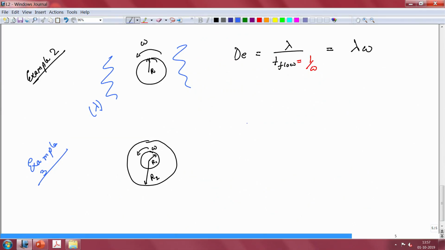So, the question is: what are the different time scales? Here, at least one time scale you can borrow from the previous problem. Time scale 1 can still be given by 1 by omega.